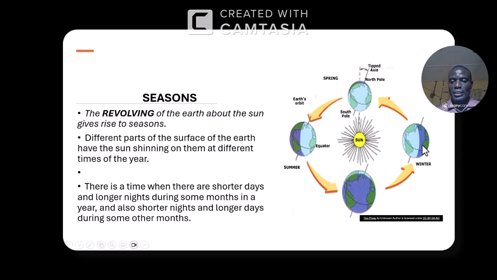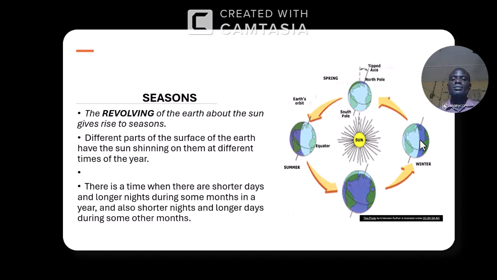From December we have March, then March down to June, June to September, September to December, and so on, round and round.